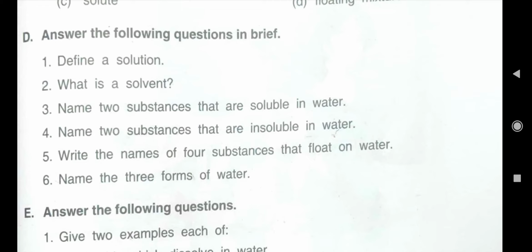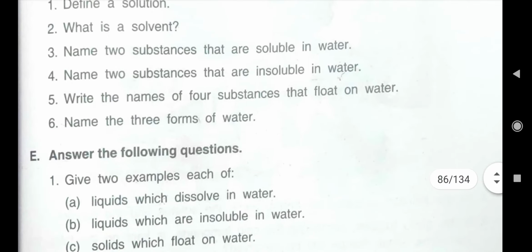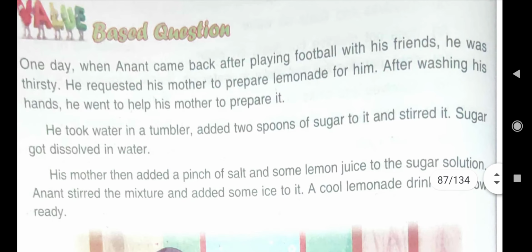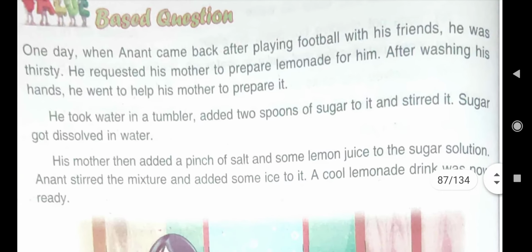Although I will give you the answers of D part in PDF form on our WhatsApp group, you should also see where it is written in your book, and you have to do it in your science notebook. And where will you submit it? On our WhatsApp group. That is your only homework for today: note down the answers of D part of lesson number 8 in your science notebook and then submit it on our WhatsApp group.